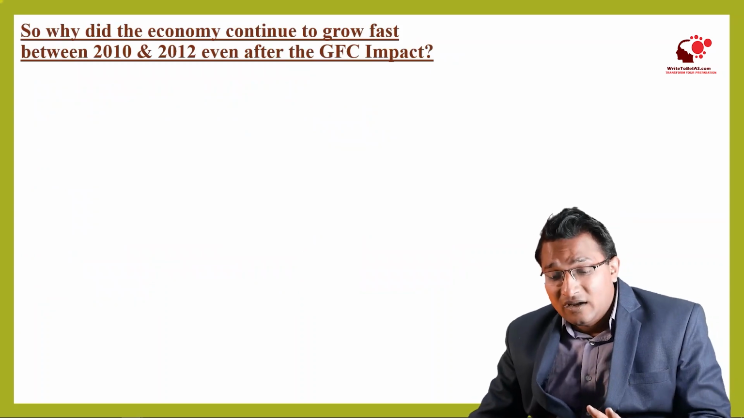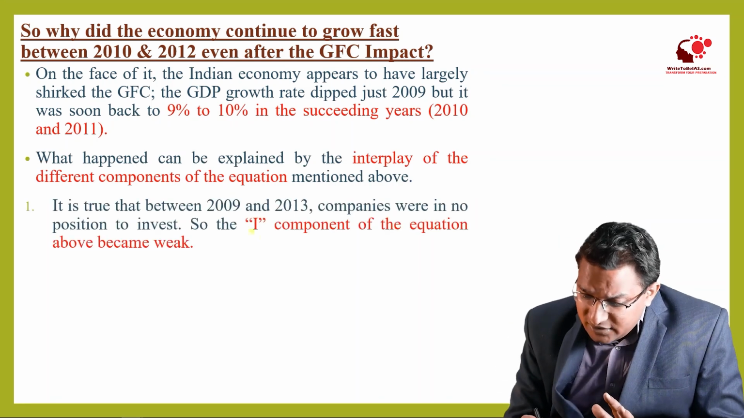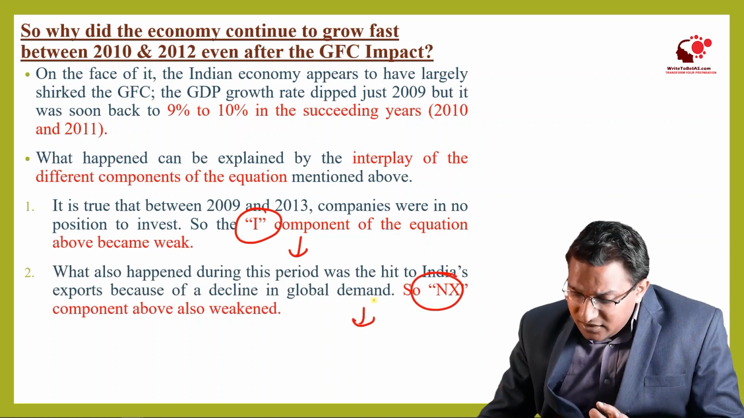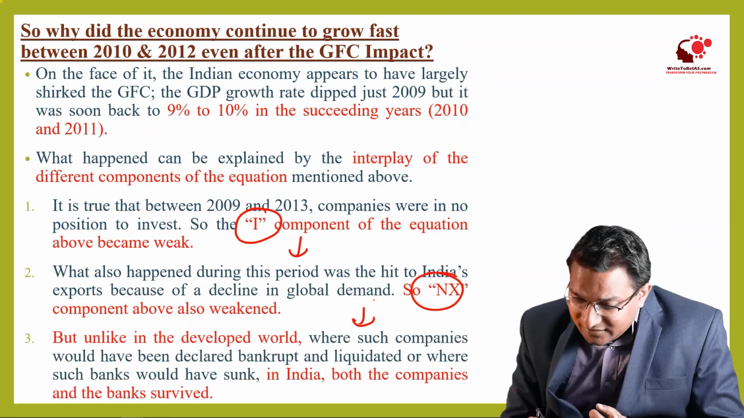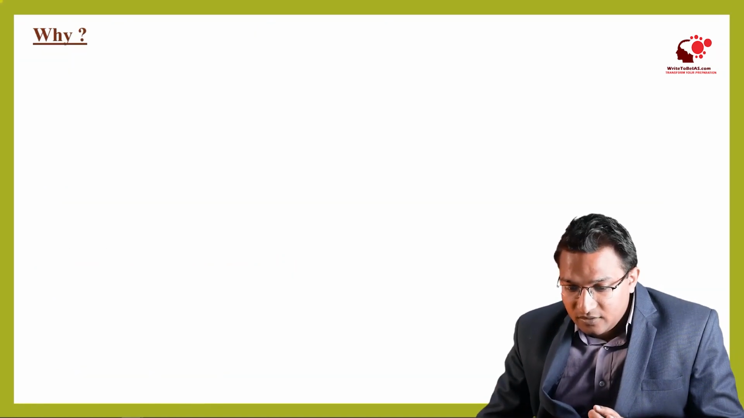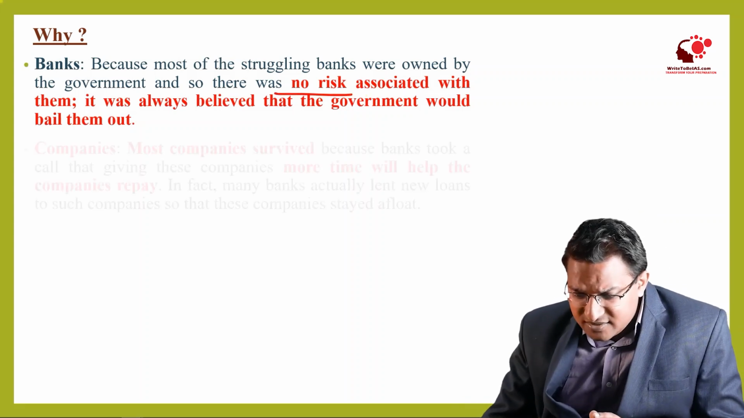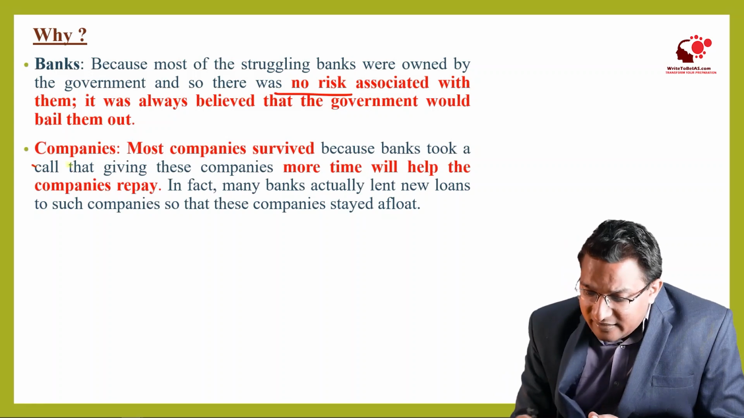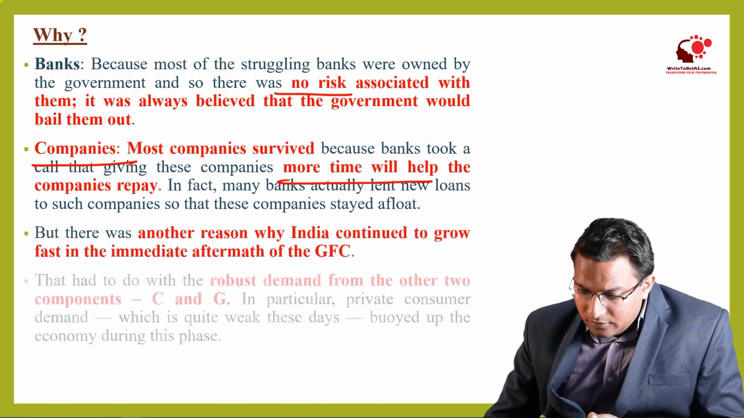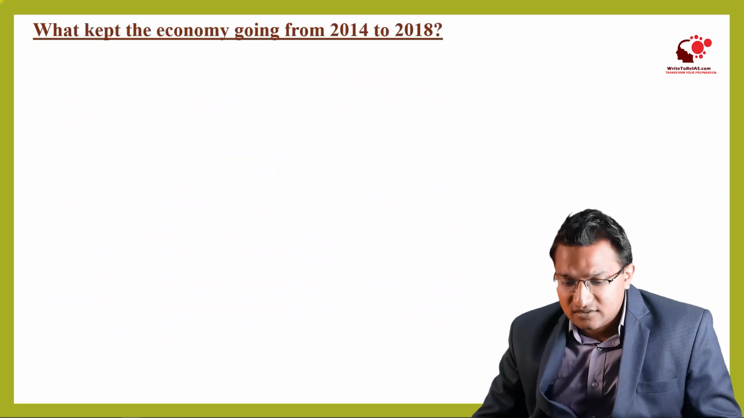So why did the Indian economy continue to grow? Because first of all, I was down, as we have already seen. The NX was also down, but unlike the developed countries, in India, both the companies and the banks survived. So there was no, not much risk, because the government was supporting them. The companies were getting help, and there was a robust demand from the C and G, right? So all these things we have discussed.